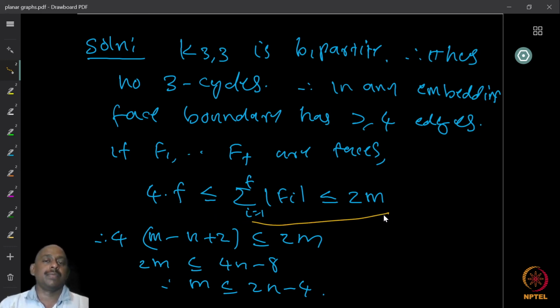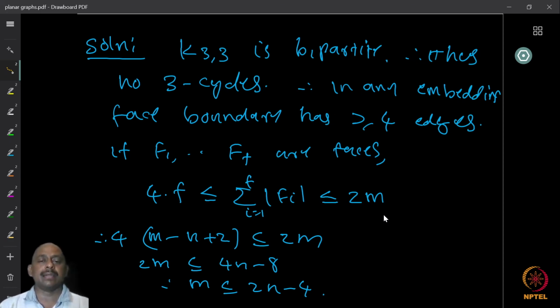Because if you sum over all the cardinalities of faces, each face boundary has at least 4, but each edge is counted at most twice. So 4f is less than or equal to 2m. Now directly using Euler identity, 4 times (m minus n plus 2), which is 4f, is less than or equal to 2m. And this tells you that 2m is less than or equal to 4n minus 8, or m is less than or equal to 2n minus 4.